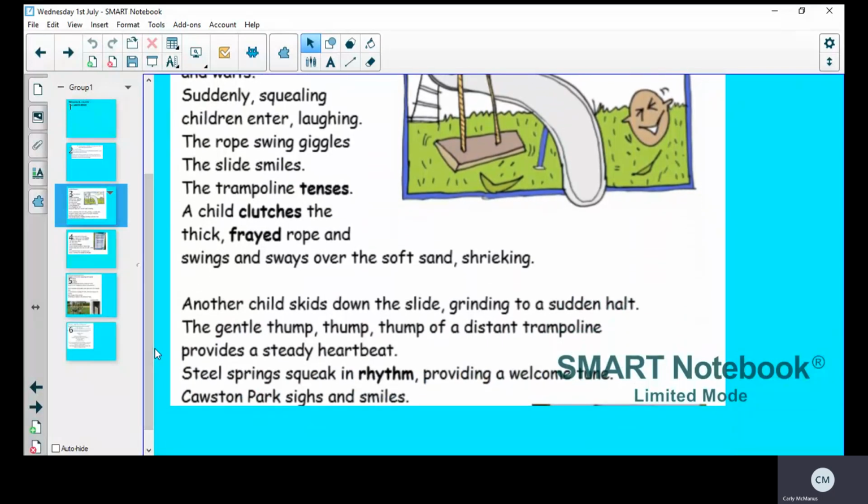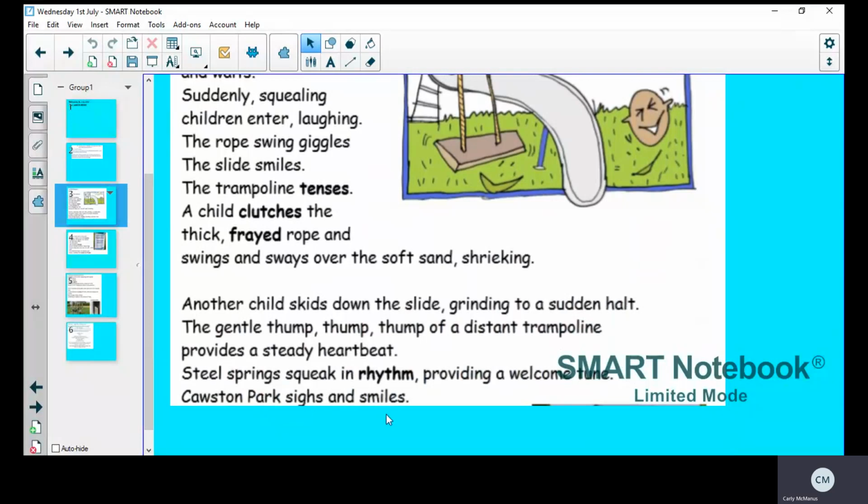Another child skids down the slide, grinding to a sudden halt. The gentle thump, thump, thump of a distant trampoline provides a steady heartbeat. Steel springs squeak in rhythm, providing a welcome tune. Corston Park sighs and smiles.